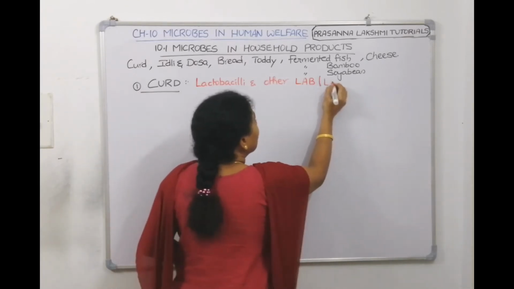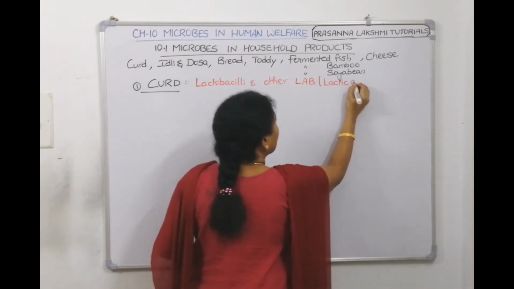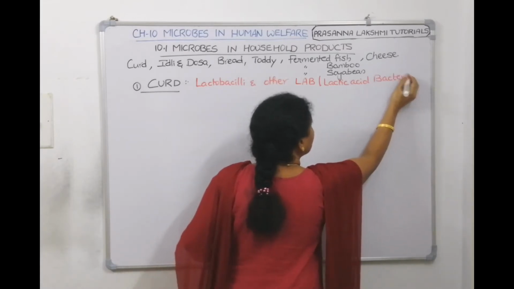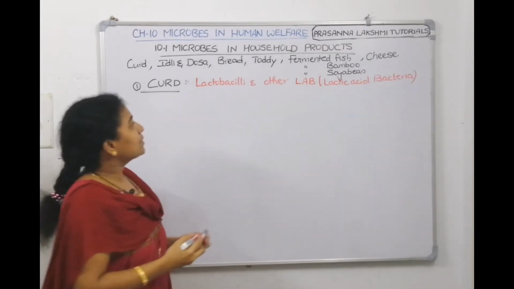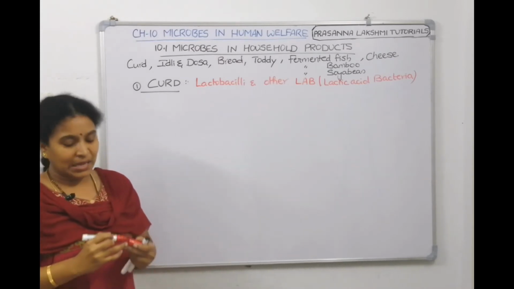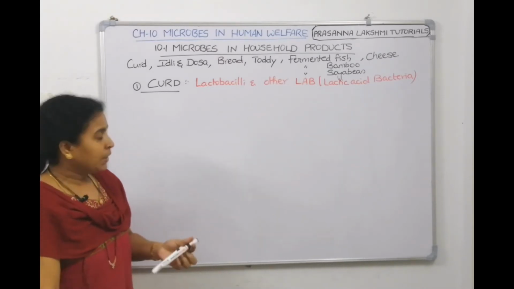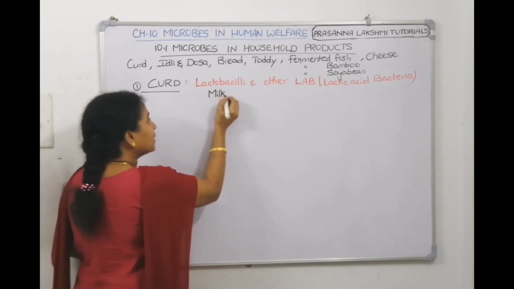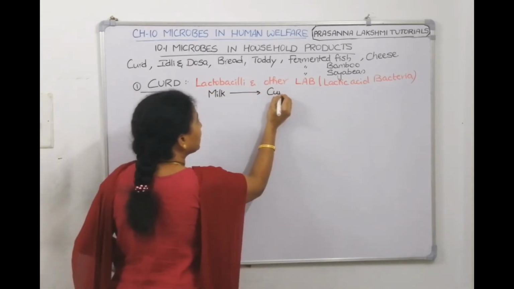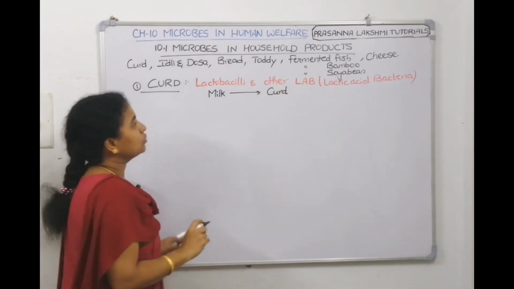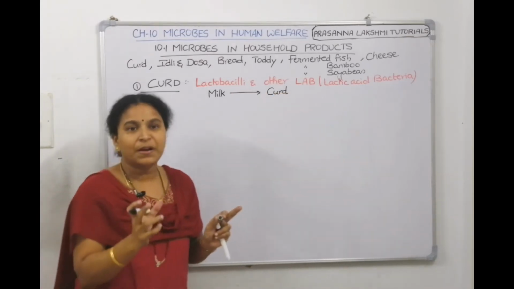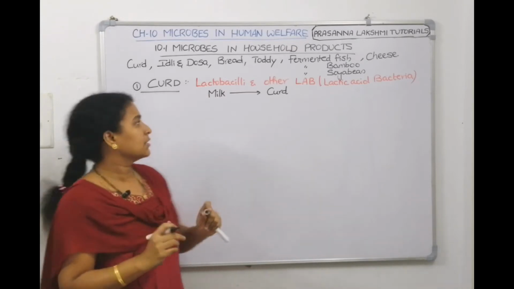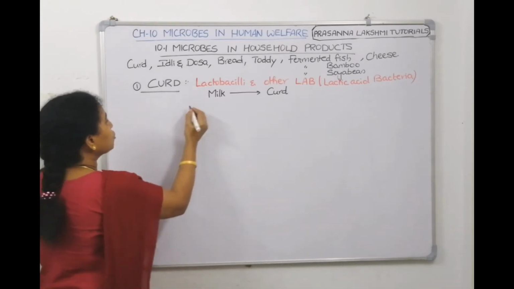What do you mean by LAB? Lactic acid bacteria, right? So what will these lactobacilli and lactic acid bacteria do? They help in the conversion of milk to curd. They help in converting liquid milk into a solidified product called curd. How does the process occur? We will discuss. Now, milk contains a sugar.